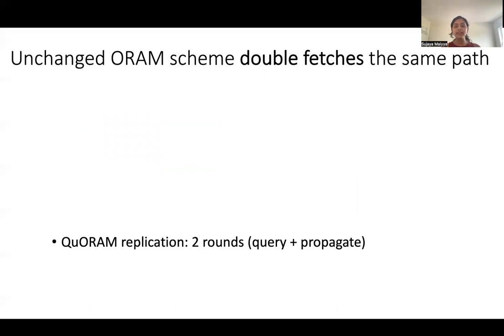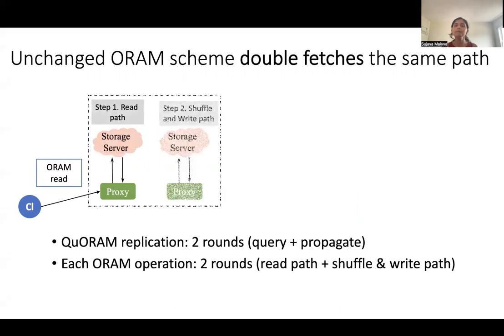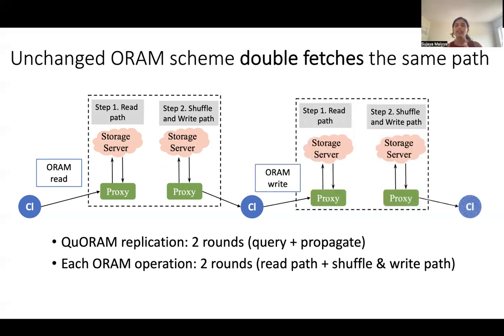One is the query phase and then the propagate phase. In the query phase, when the client sends an ORAM read request to the proxy, if you recall from Path ORAM, the proxy executes this in two steps. First, it reads, and then it writes the data. Now, when the client sends the corresponding ORAM write request, the proxy again reads and writes the data because it is treating it as an independent ORAM request. So essentially, for every request, the proxies are communicating with the external server 4 times, and 2 of these rounds of communication are completely unnecessary.